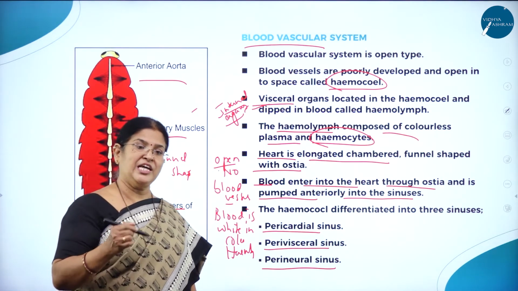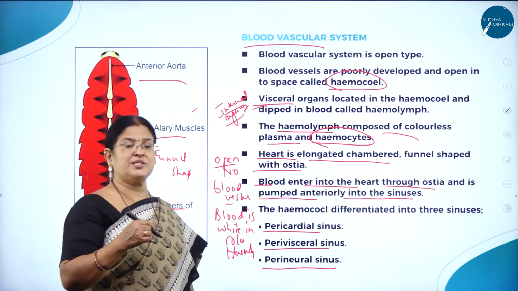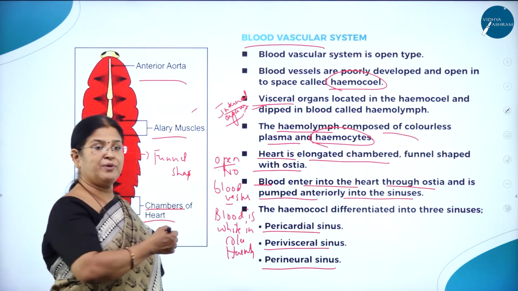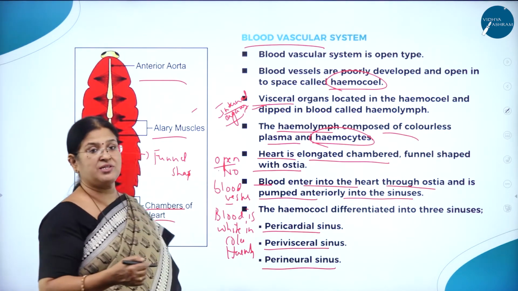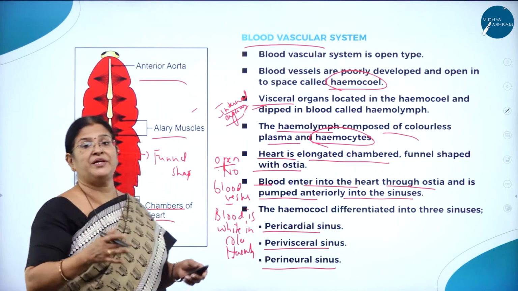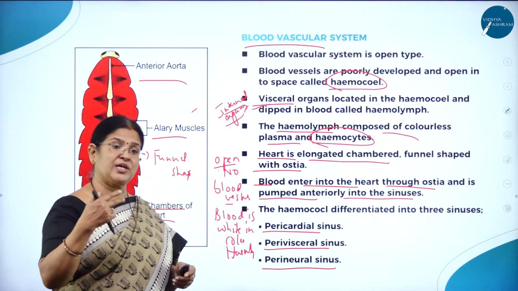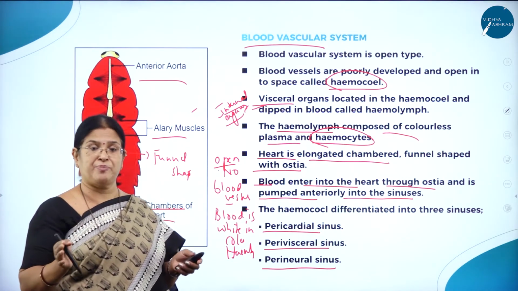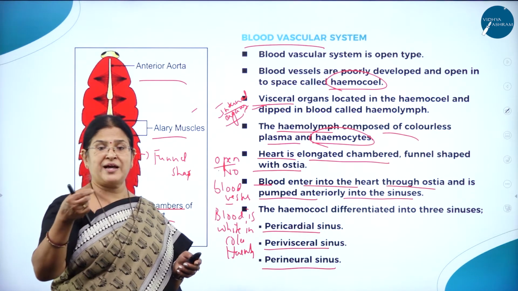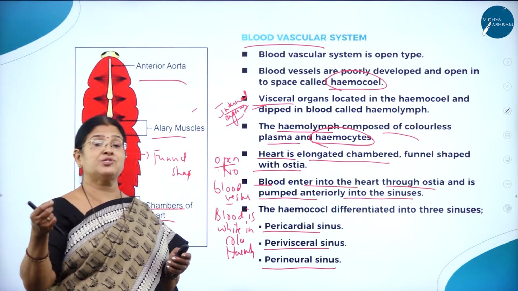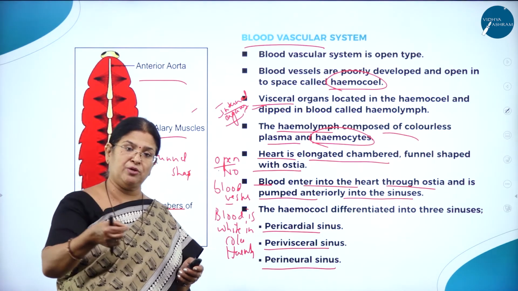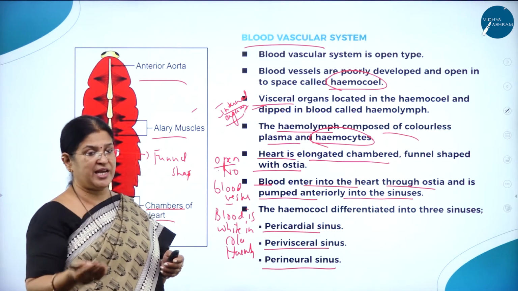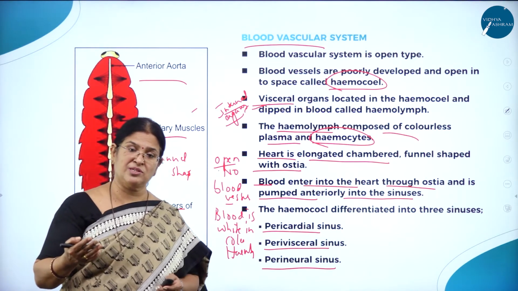So that is the reason why, even when dissecting and exposing the parts, dissection and display is very important. What do you mean by display? For example, you have come across the digestive system, and here the blood vascular system. You are supposed to retain the whole system intact. You are not supposed to cut any part. So that is dissection and displaying. The whole system needs to be displayed properly, right? For that we use black paper or X-ray sheets, make thin sheets and put them below each part so that you can display each and every part of the system, be it the digestive system or the blood vascular system or the circulatory system.